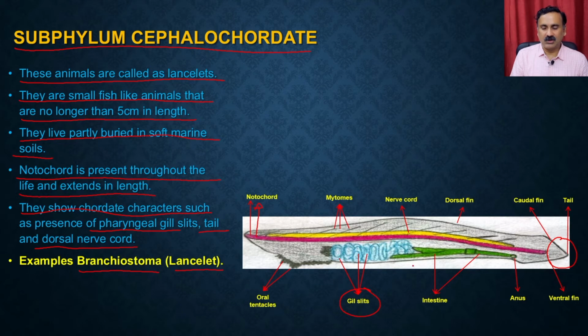This is the structure of the Branchiostoma, where you have the different parts of the structures within. You have the well developed anus, the ventral fins, then the intestine, then the dorsal fins, and the nerve cord. So the nerve cord is dorsal in the case of Branchiostoma.